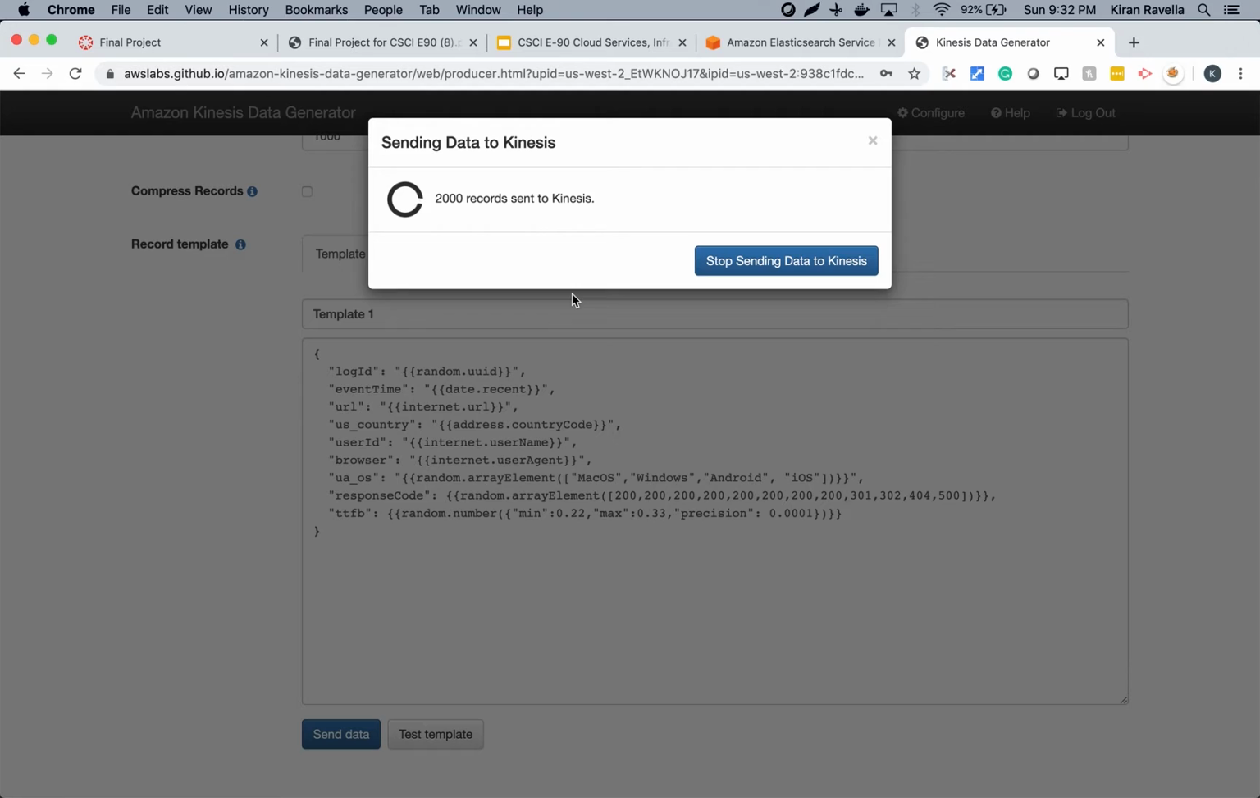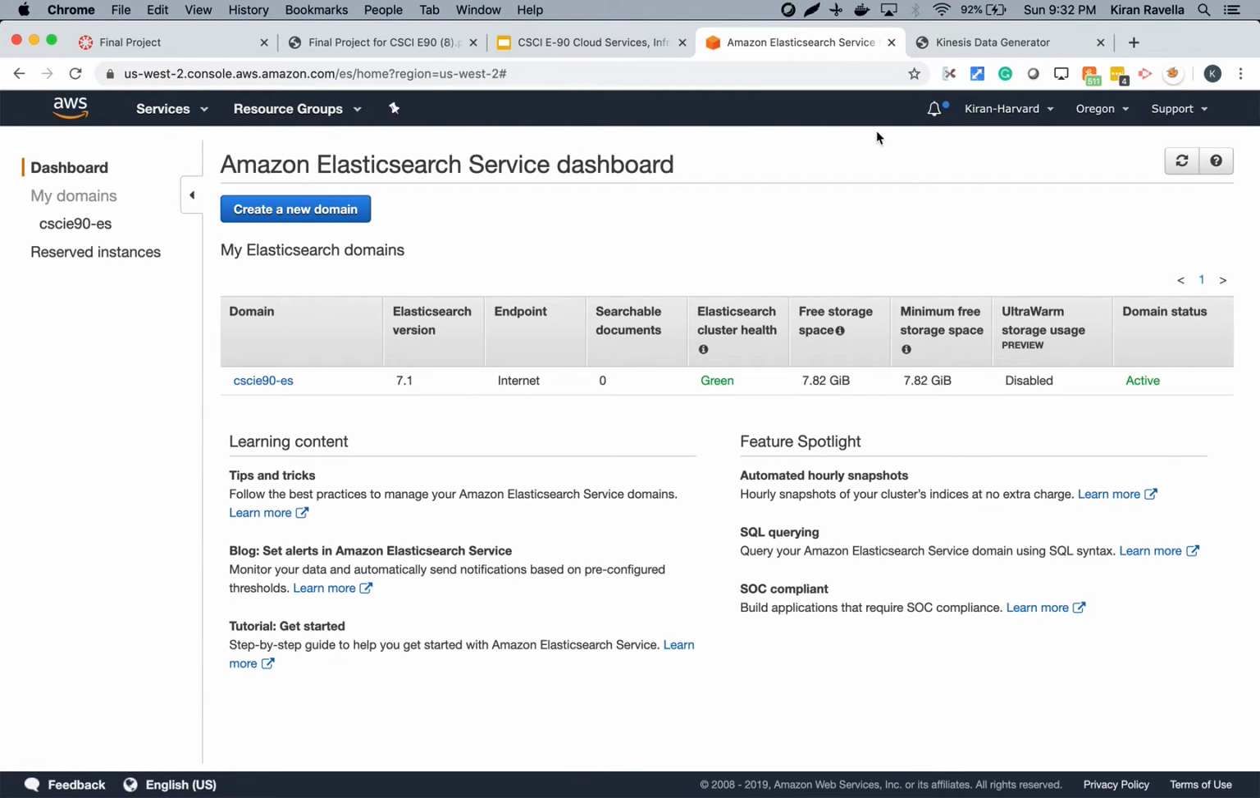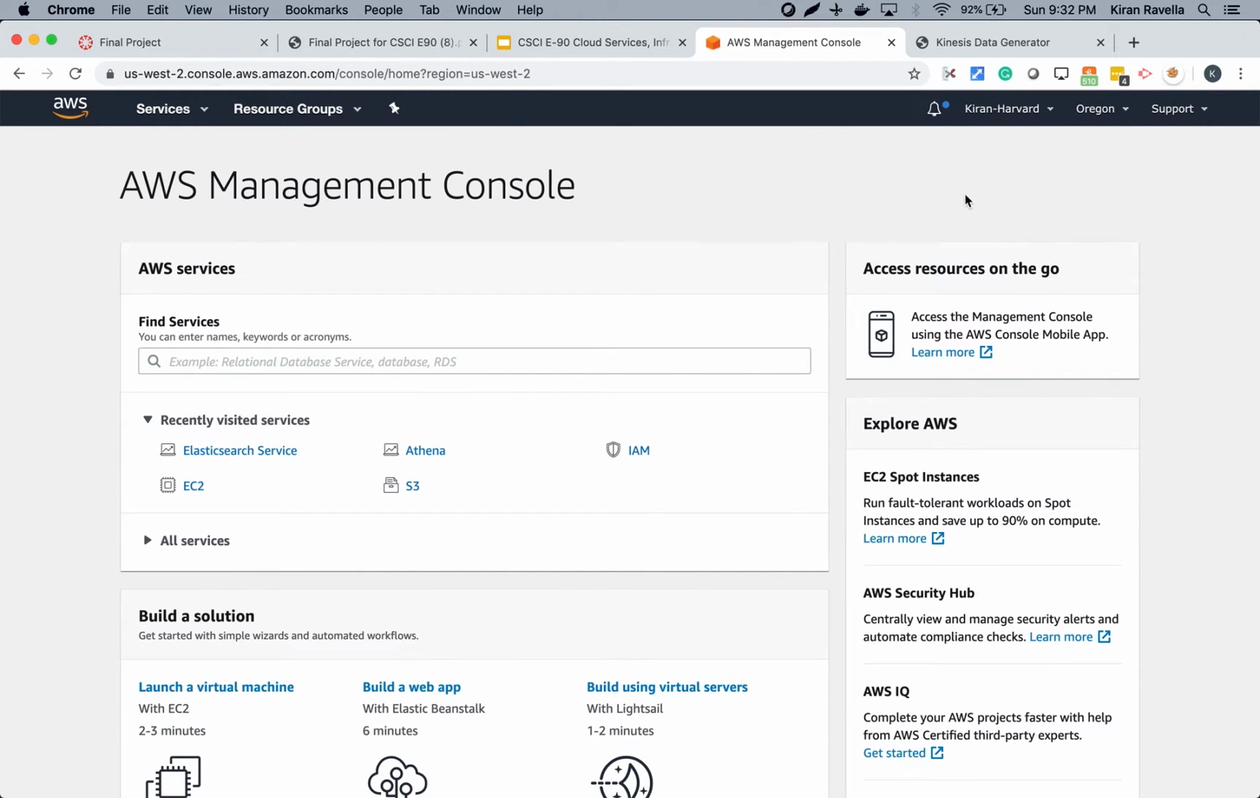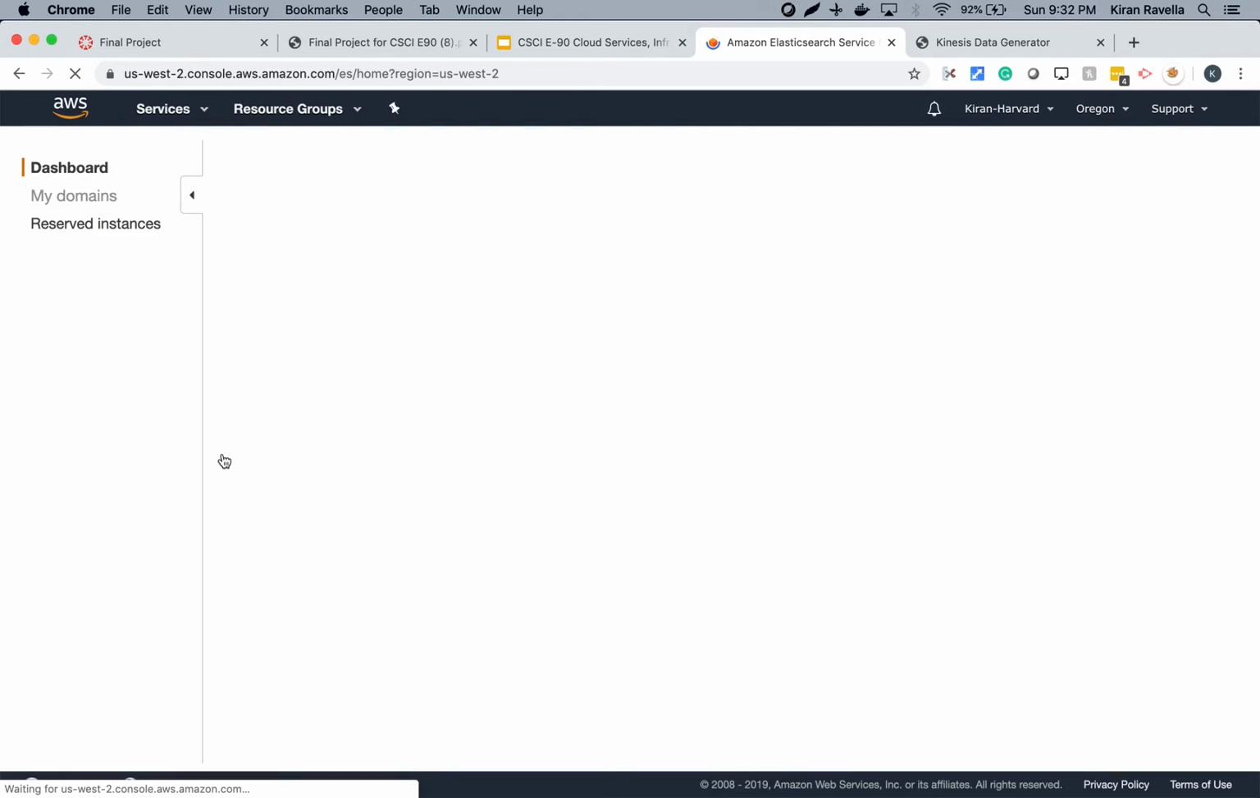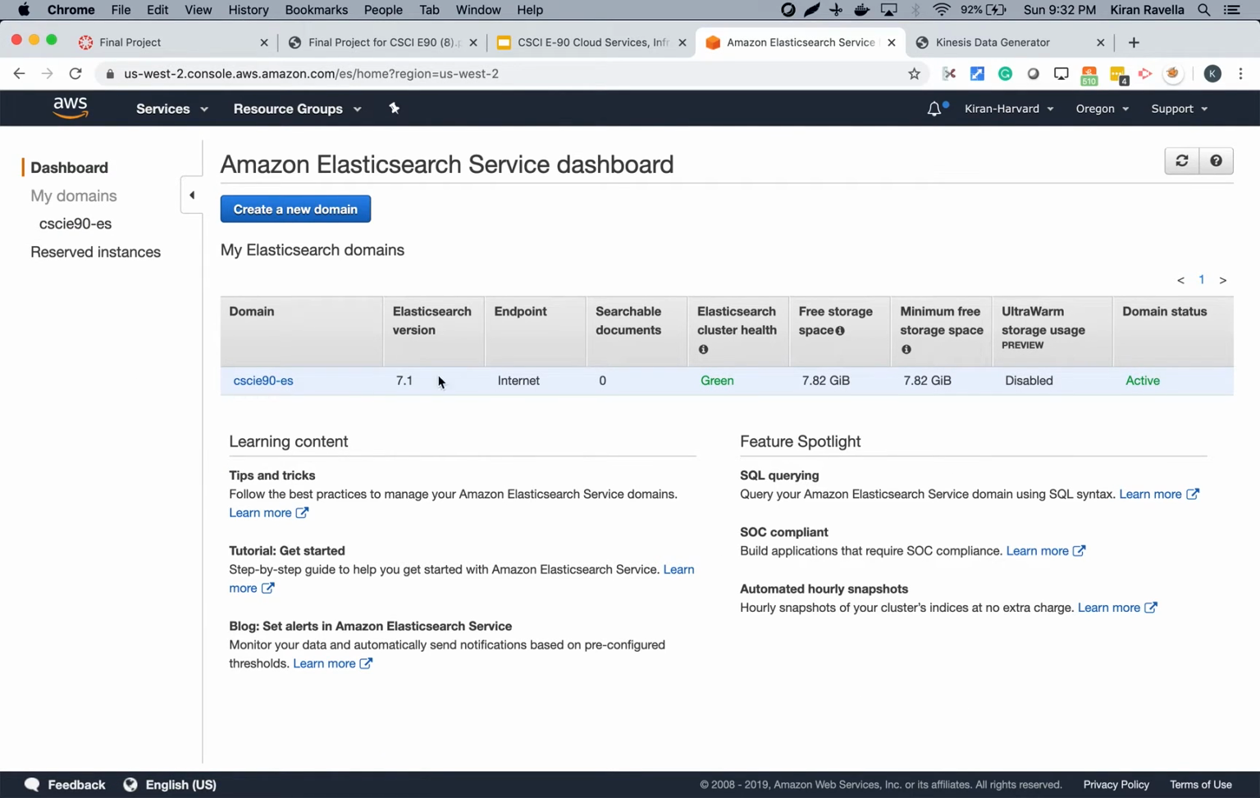So the data generator is generating log events and sending them to our main Kinesis stream. With that, I will go to the AWS management console and show you quickly the services that are provisioned. We'll start at the main console. This is the login page for the console, and we'll go to the Elasticsearch service. And this is a cluster that was provisioned.